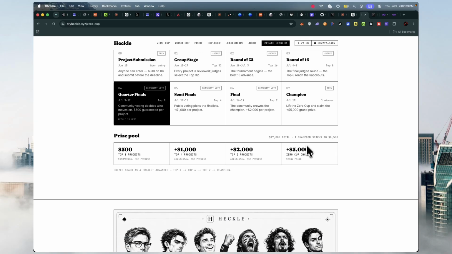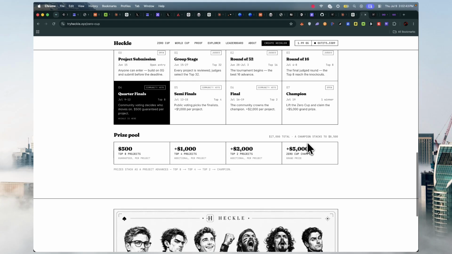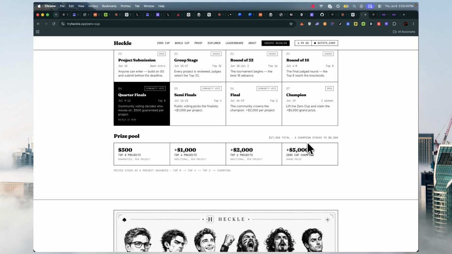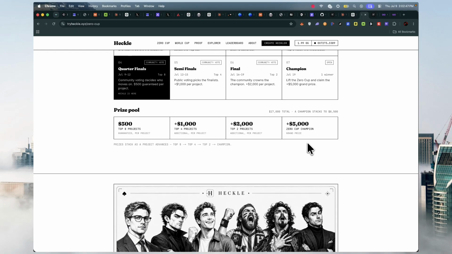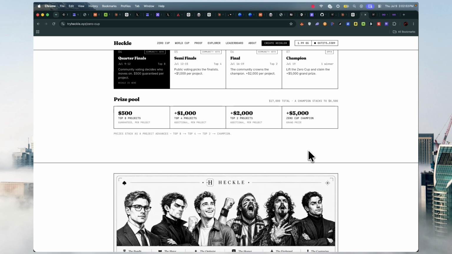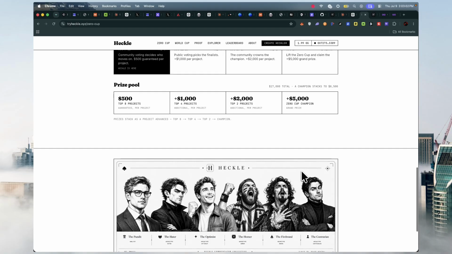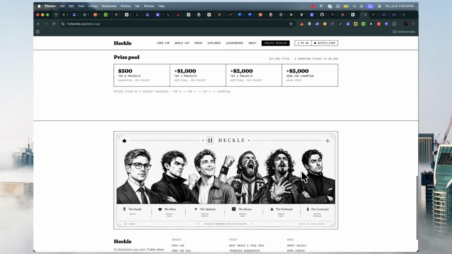So he did a couple of integrations: the six characters, the contract verified takes, the full inference provenance. He had ERC-8004 for trusted agents, the 10 Heckle contracts, then the Zero Cup on-chain events, which is the second one for the quarterfinal, and then the reputation also travels along with the token.